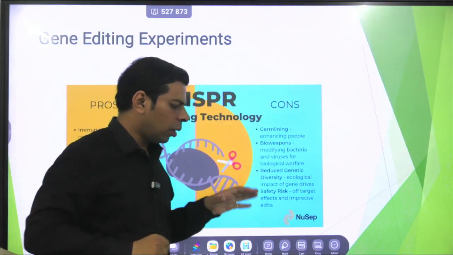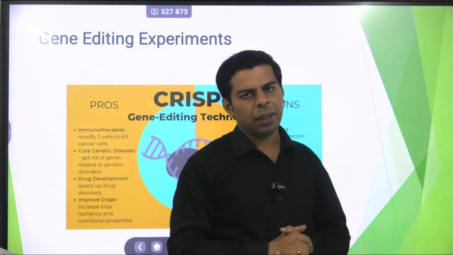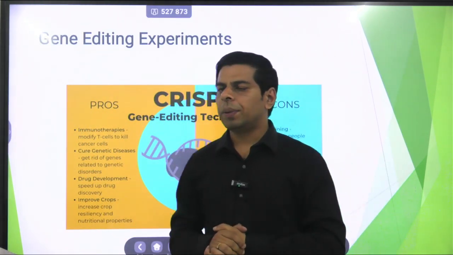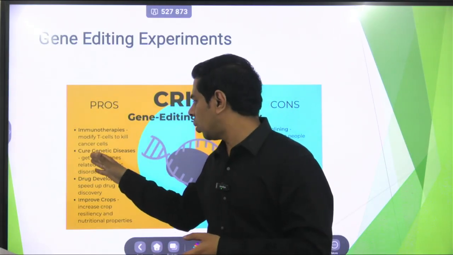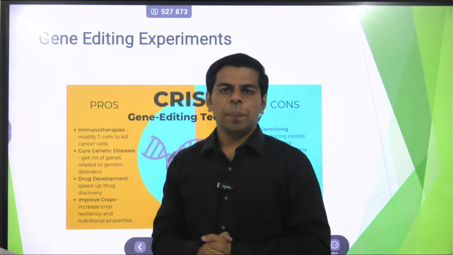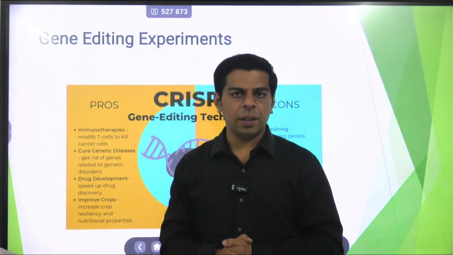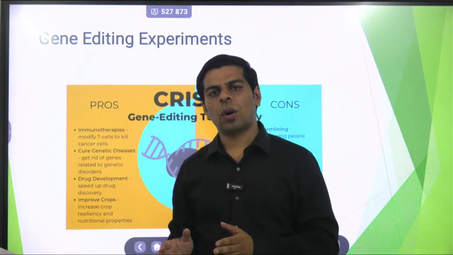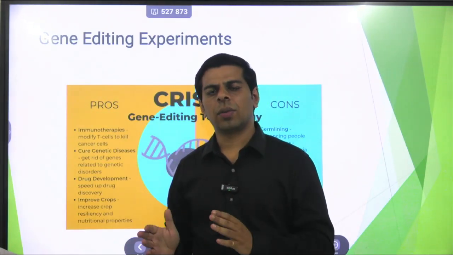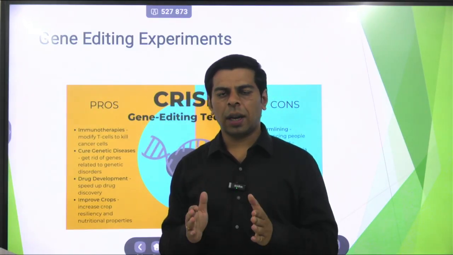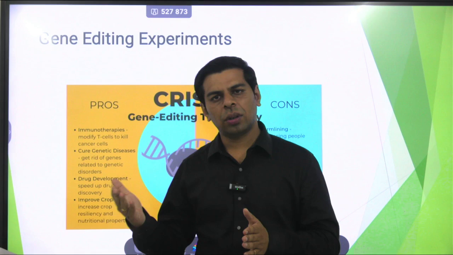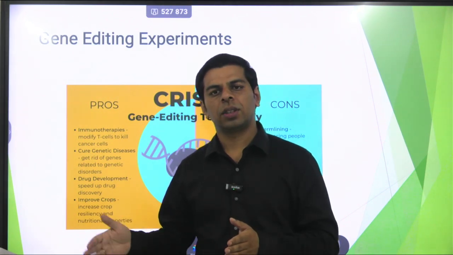Now, you should also have a fair idea from the exam's perspective, what are the potential applications. The basic application of gene editing refers to the treatment of genetic disorders. Now, genetic disorders are inherited disorders which are passed from one generation to another. For example, we can say there is a person who is color blind, and then this defective gene was passed on from grandparents to parents, then to offspring.